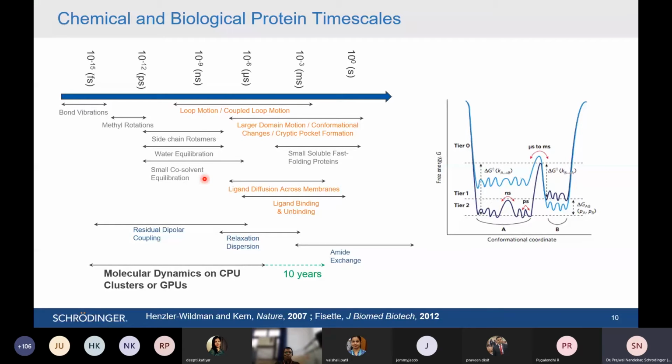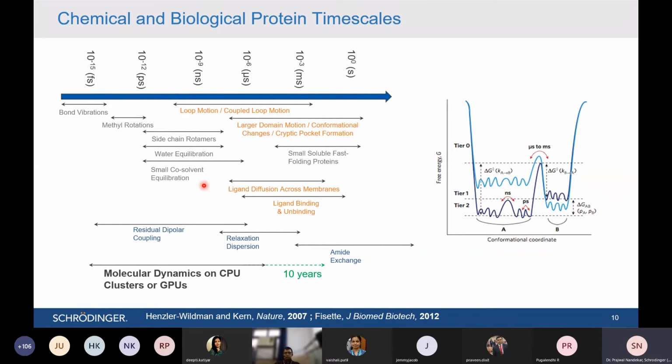That is the reason why, whenever you read a paper on protein-ligand interaction, most of the time you see people perform a few hundred nanoseconds or a few nanoseconds of MD simulation, because that biological phenomenon of protein-ligand interaction and its stability happens at the nanosecond scale.